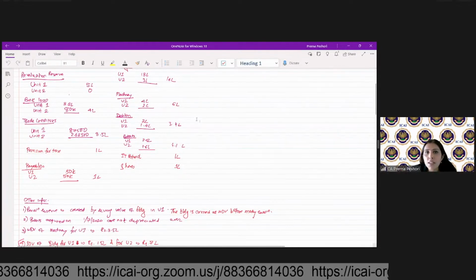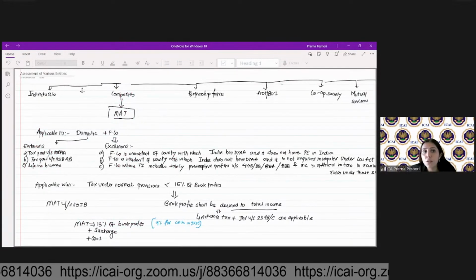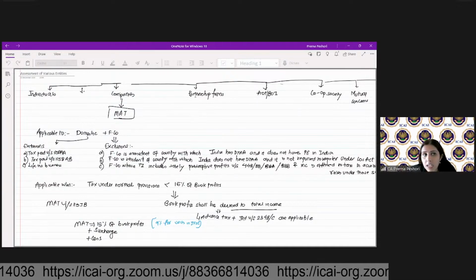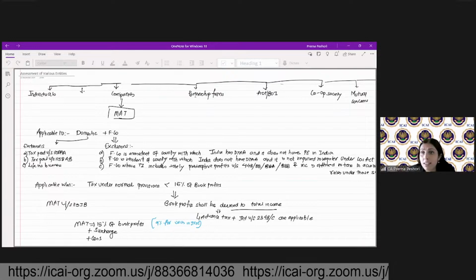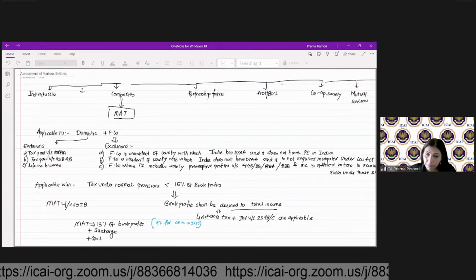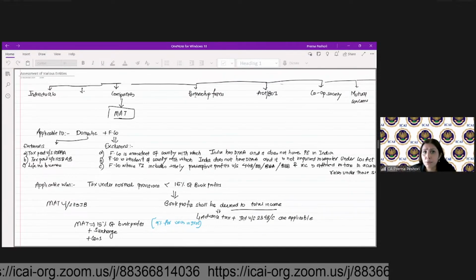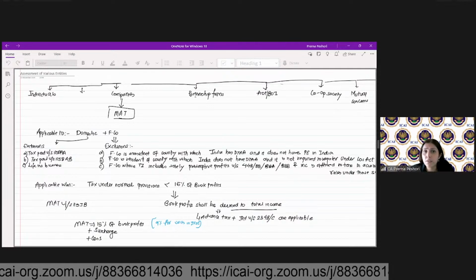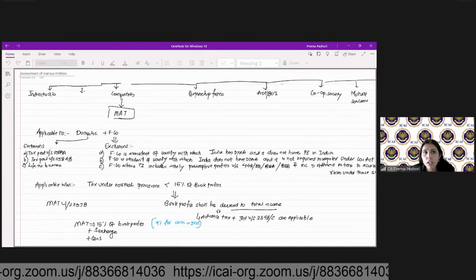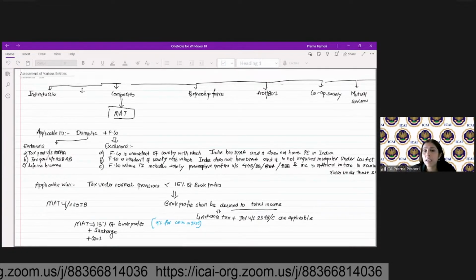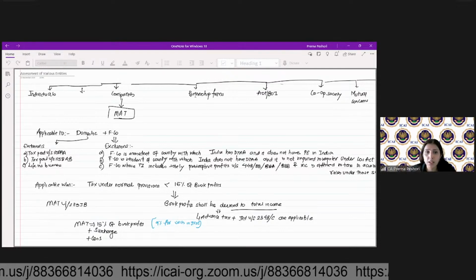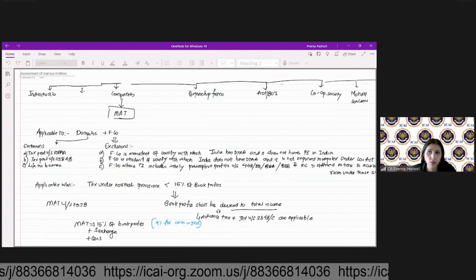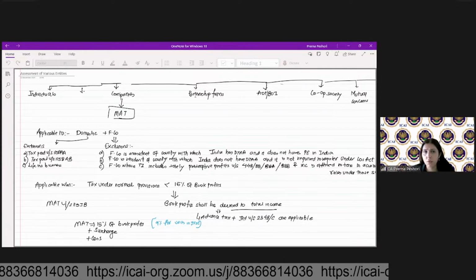So assessment of various entities. In the first class itself, if you remember, I had discussed the tax rates of the individuals. We have already done that there is a default tax regime under 115BAC, and if you want to go for the normal tax regime, you have to opt out of that. Similarly, for companies, you have 115BAA, 115BAB as the optional regime, and otherwise you have 30%, 25% tax rate if you have the turnover below 400 crores.